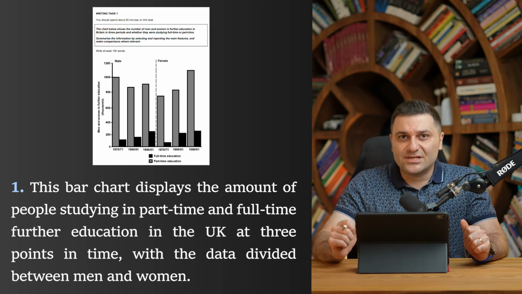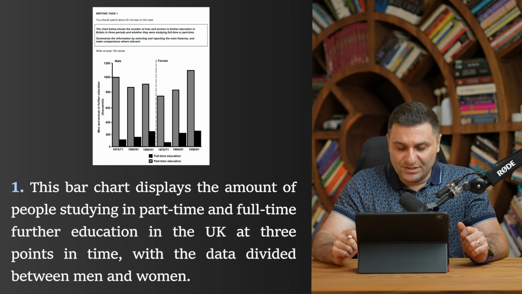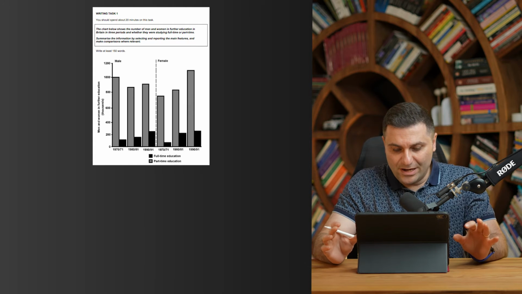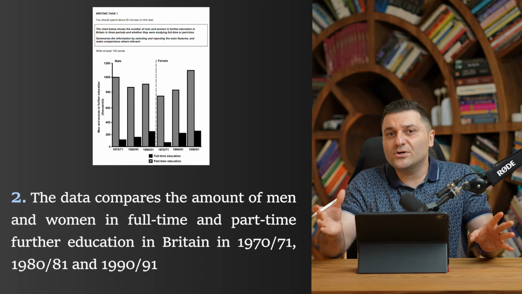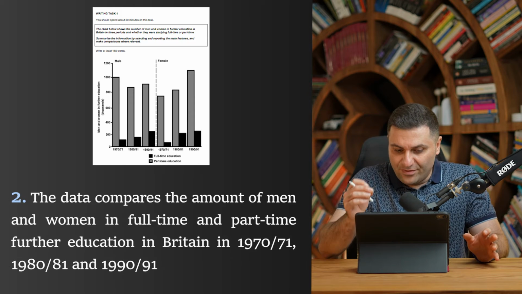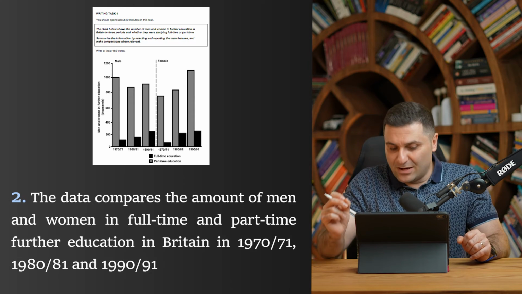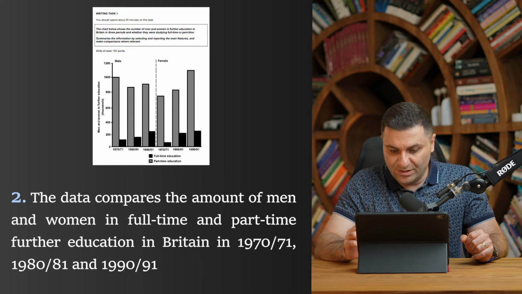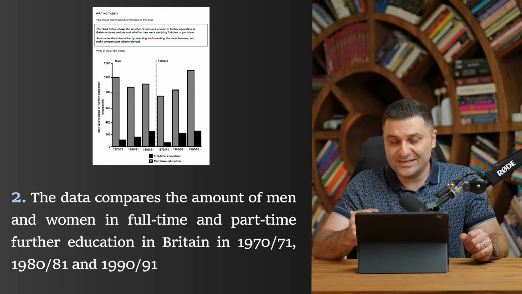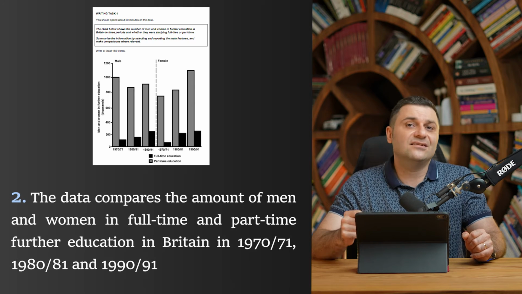And here is another example of an opening sentence. This is another way. The data compares, right? It compares men and women, right? The amount of men and women in full and part-time further education in Britain in 1970-71, 1980-81, and 1990-91.